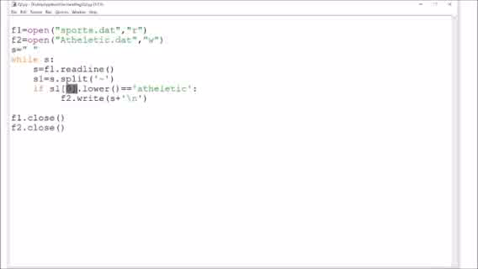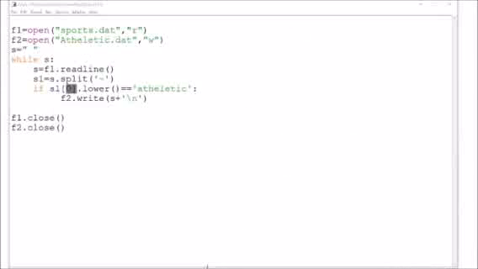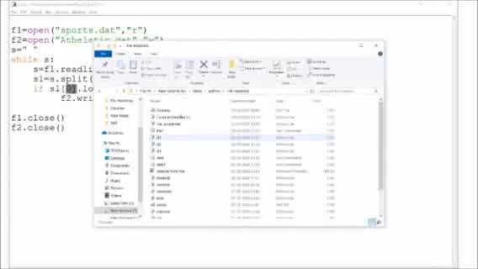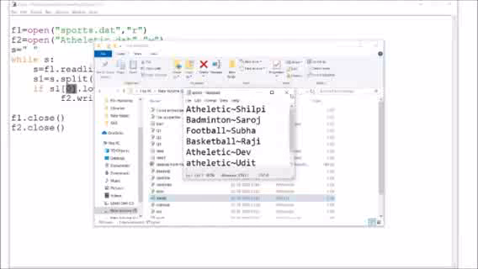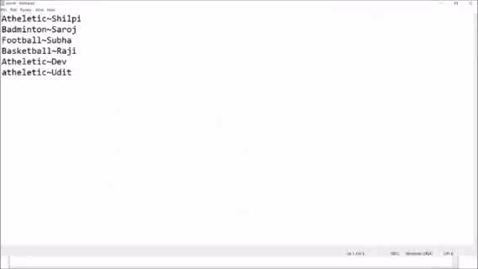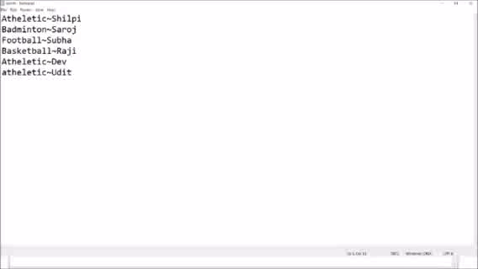So here event, I'll show you the file. You can see here in my folder, file handling, the file athletic I am deleting, and the sports.dat file is there. So this is the file. So many records are there separated by tilde sign. You can see here. So this is to be read, and the new file should contain this record, then this record and this record.